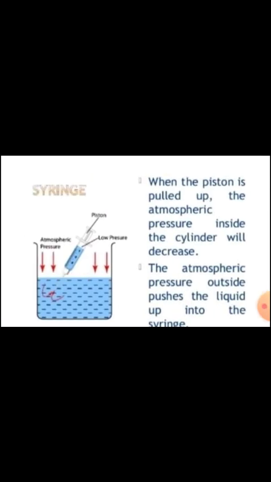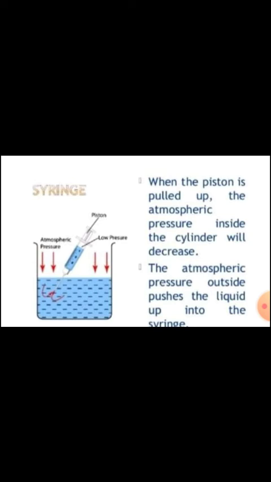We all use atmospheric pressure in our daily activities. First, we see here the use of a syringe. When the piston is pulled up, the pressure inside the cylinder decreases. The atmospheric pressure outside pushes the liquid up into the syringe, due to the difference in pressure inside and outside the syringe.